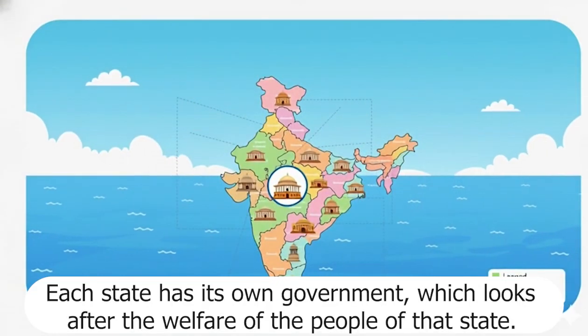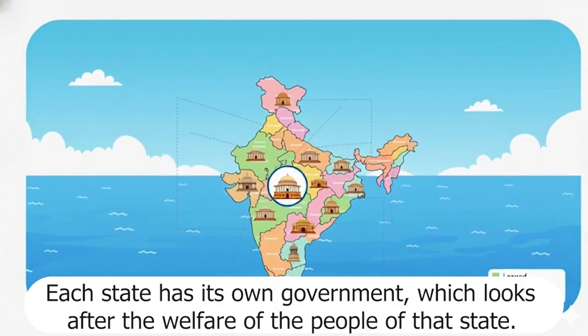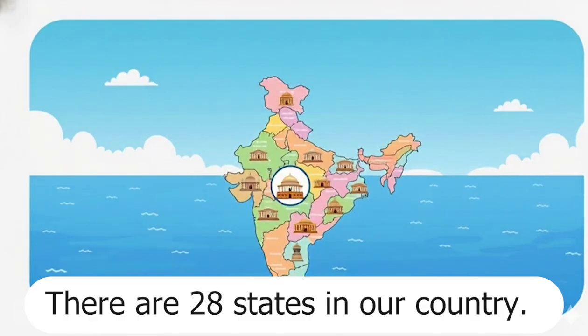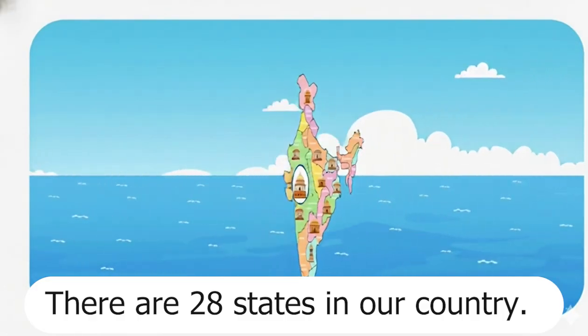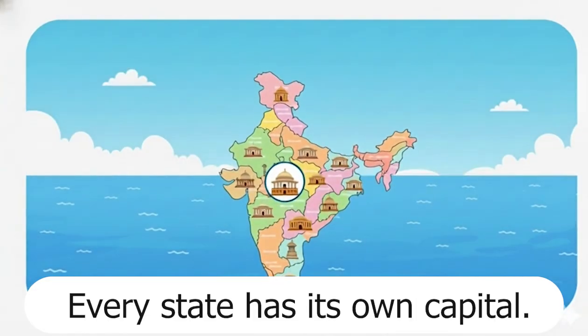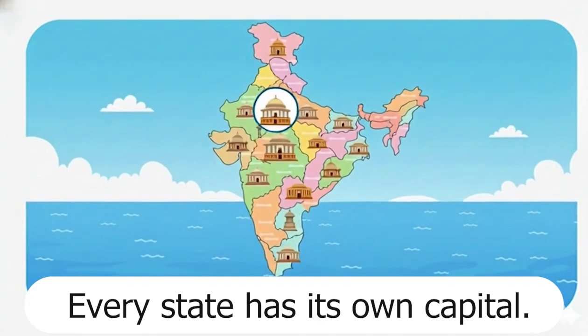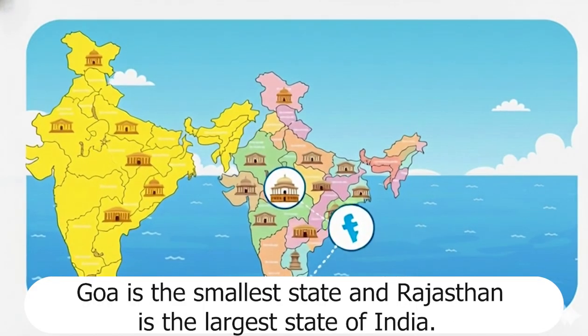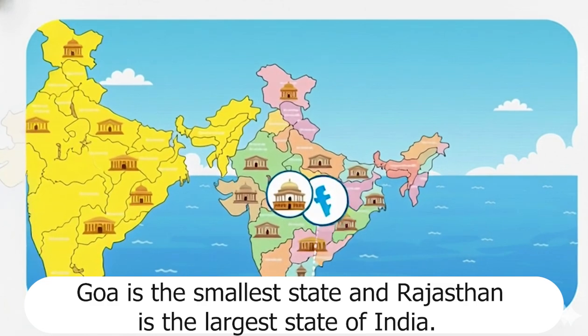Each state has its own government, which looks after the welfare of the people of that state. There are 28 states in our country. Every state has its own capital. Goa is the smallest state and Rajasthan is the largest state of India.